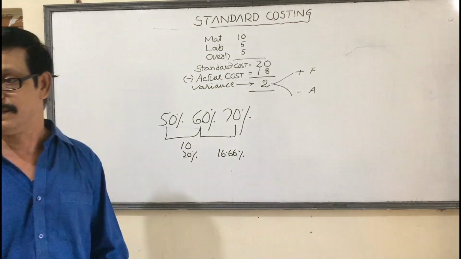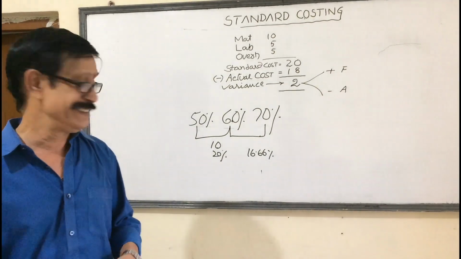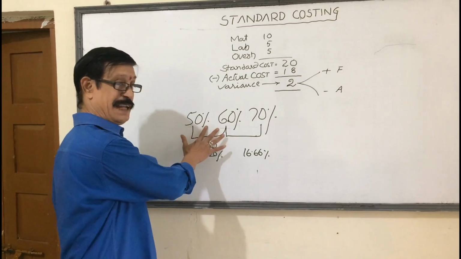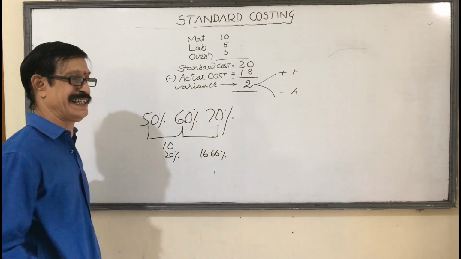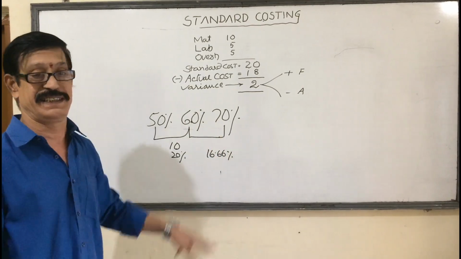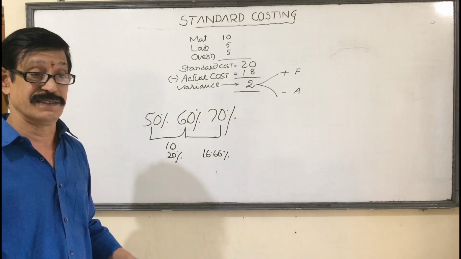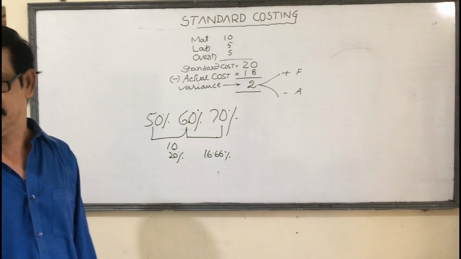Understanding? This is called analysis. Here 10% increased, here also 10% increased, but here it is 10 out of 50 and here 10 out of 60. This type of studying is called analysis.